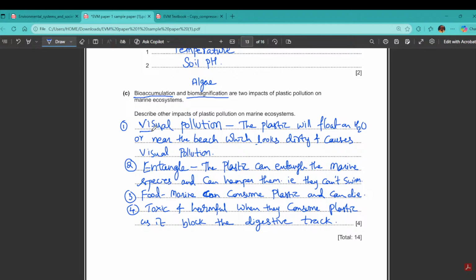One is visual pollution, the second one entangle, third one food, they can consume the food. Marine species can mistake that this is a food and then consume it, which can cause a negative impact on their body, like blocking the digestive system. Toxic impacts, harmful impacts will be there, and ultimately the organism may die. These are some of the impacts of plastic pollution on marine ecosystem. Fine, that was for 4 marks.